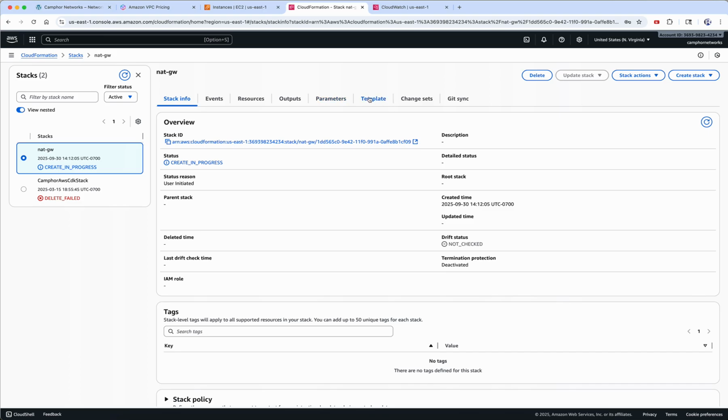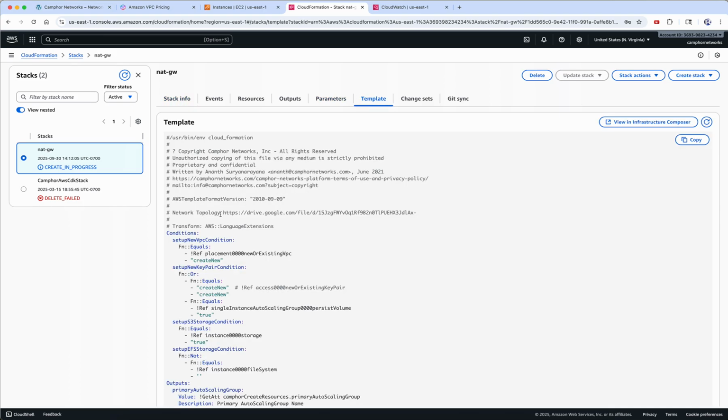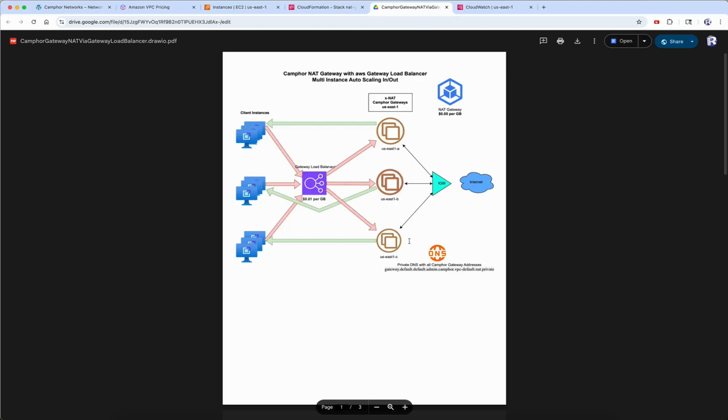trusting Camphor networks. Okay, anyway, so let's go back, and I wanted to showcase a picture. Let's go to this template. There is a picture here. How does this whole thing work? Excuse me, sorry about that. So there are three modes that you can use these gateways. Okay, and one is using